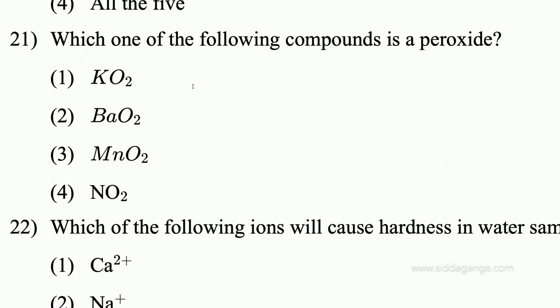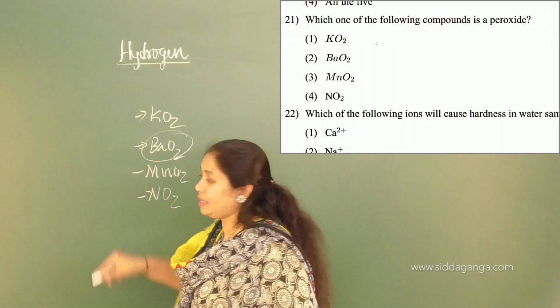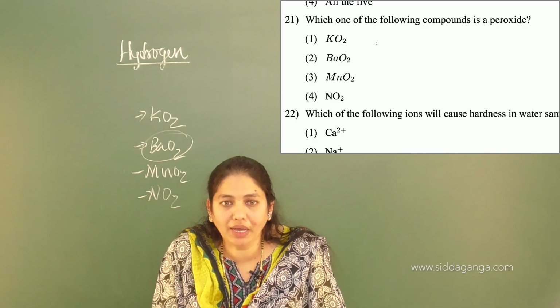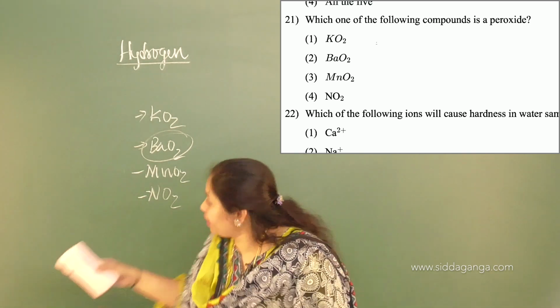Which of the following is a peroxide? Simple question. I will read: KO2, that is nothing but the superoxide, BaO2, then manganese dioxide, MnO2, and then nitrogen dioxide. Out of these, which is a peroxide? The answer is the second one, that is barium peroxide. Okay, simple question this is. Move on to the next one.